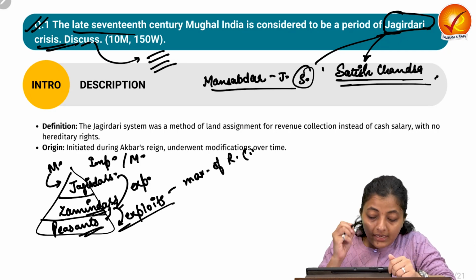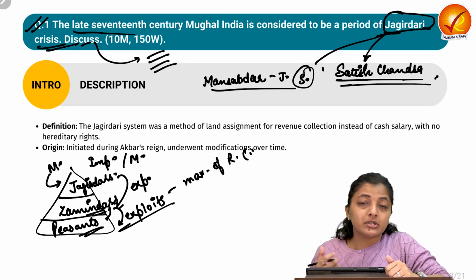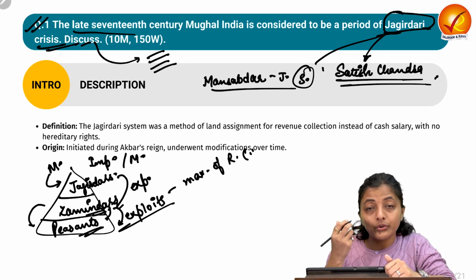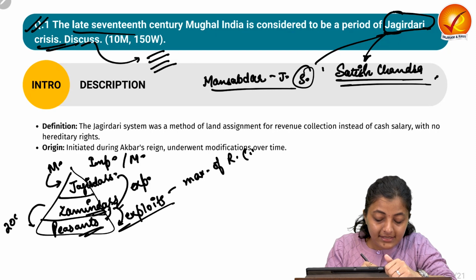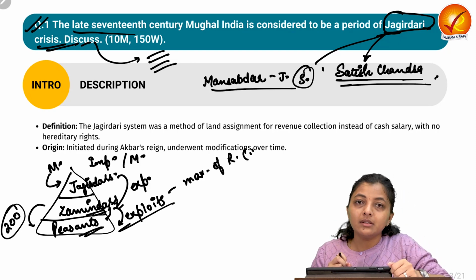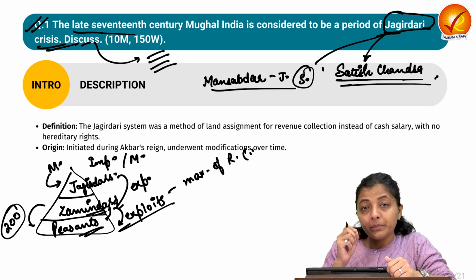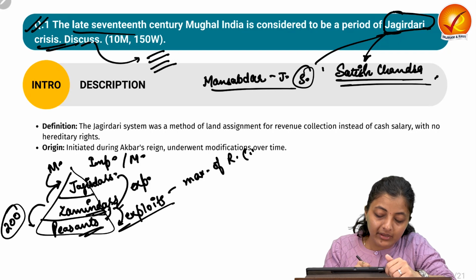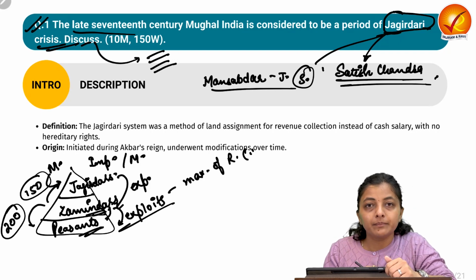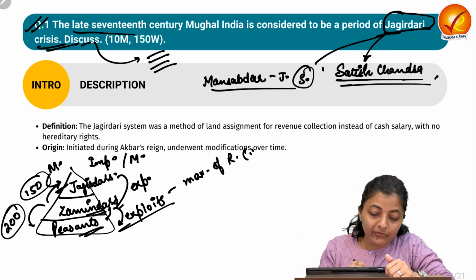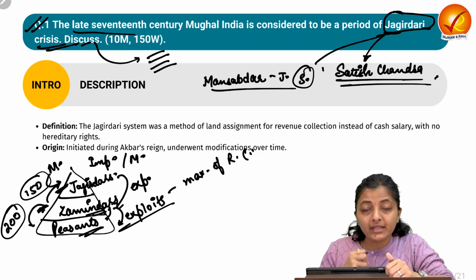Okay, and there were scenarios of corruption, like the zamindars collect revenue, or you can say the tax. Let's take an example that he was collecting 200 rupees from the peasant, but on papers he was showing that he has collected only 150 rupees. So he is giving only 150 rupees to the Jagirdar. So first thing, there was less revenue collection on the side of Jagirdar, but the zamindar is exploiting the peasants.